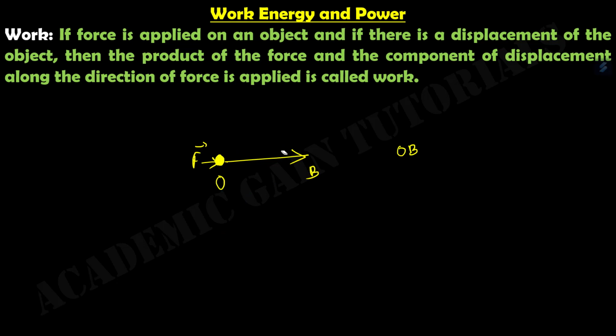So what is the definition of work? The definition says that if force is applied on an object and there is a displacement of the object, so there is a displacement OB, then the product of the force and the component of displacement along the direction of the force is called work. So work equals the product of force and the component of displacement along the direction of force.